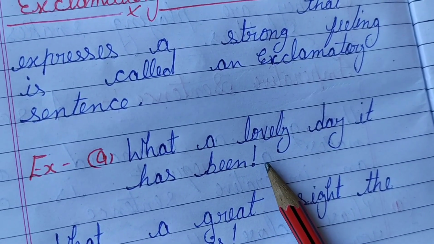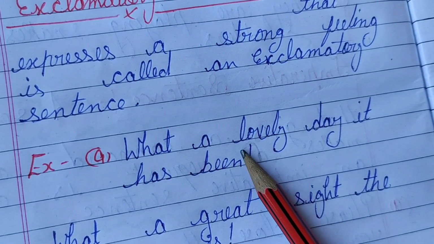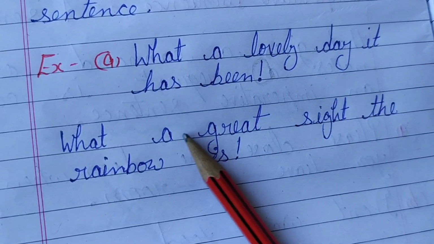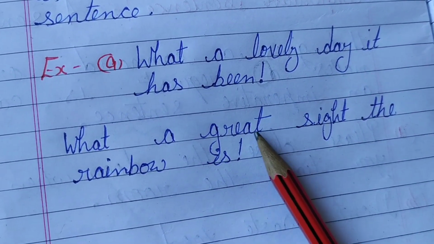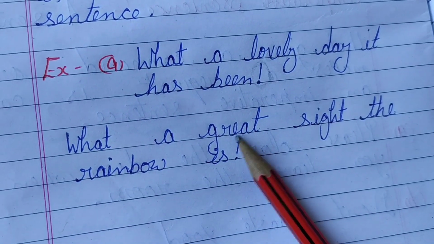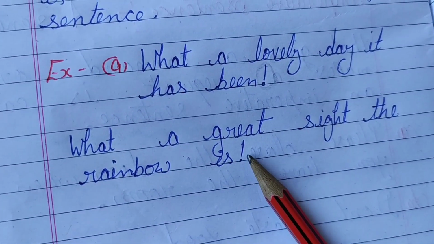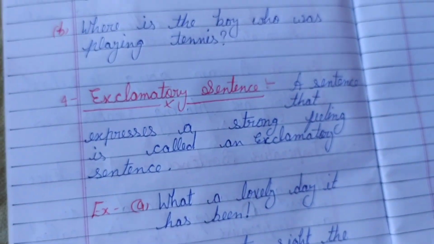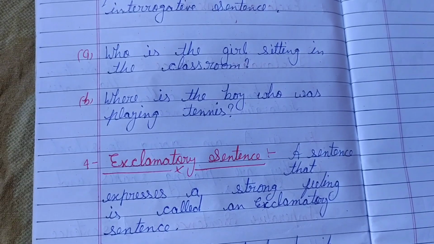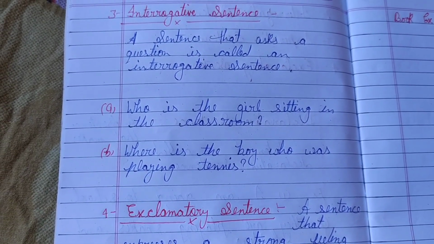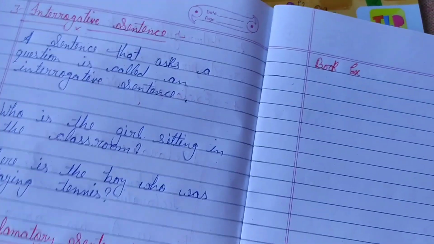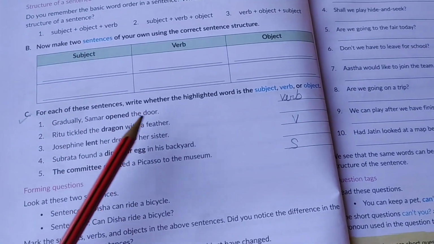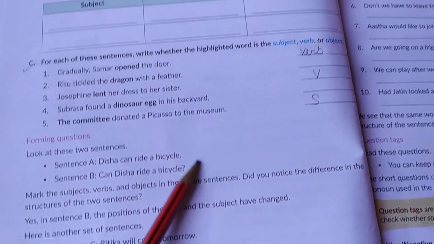And in the last, there is an exclamation mark. What a great sight the rainbow is. So this is an exclamatory sign. Exclamatory sentence is very easy because of the exclamation sign, and interrogative because of the question mark. So this is the book exercise.